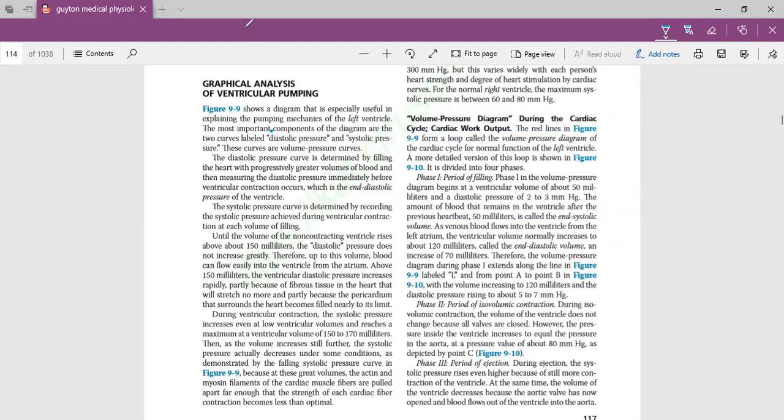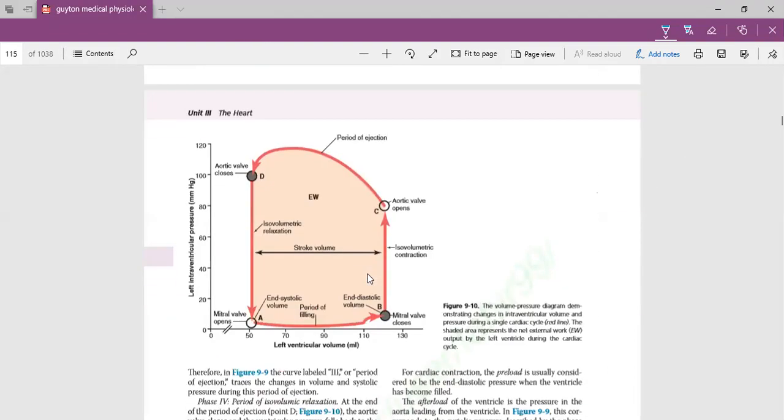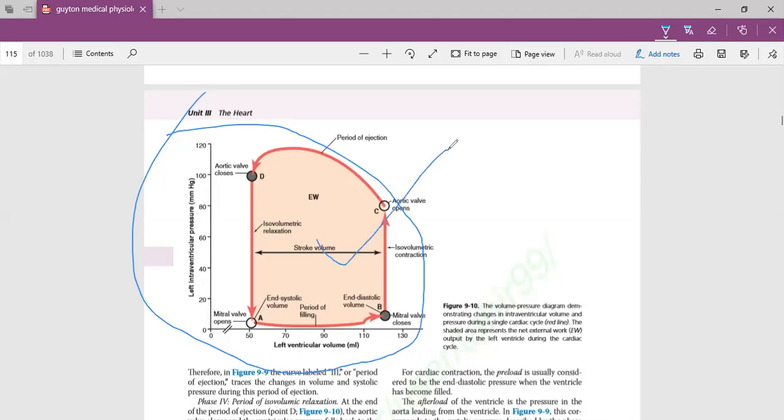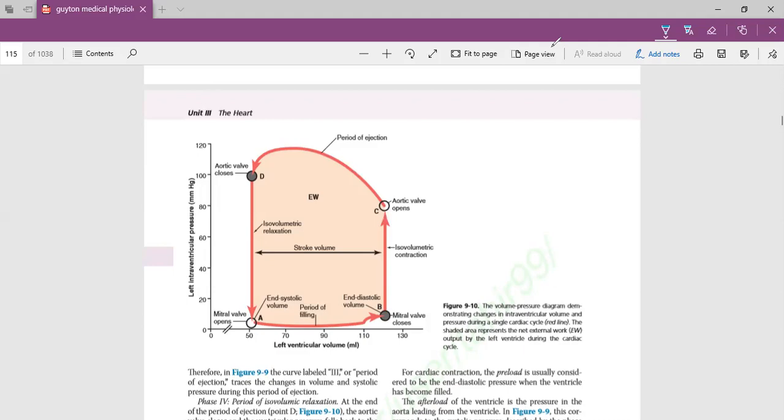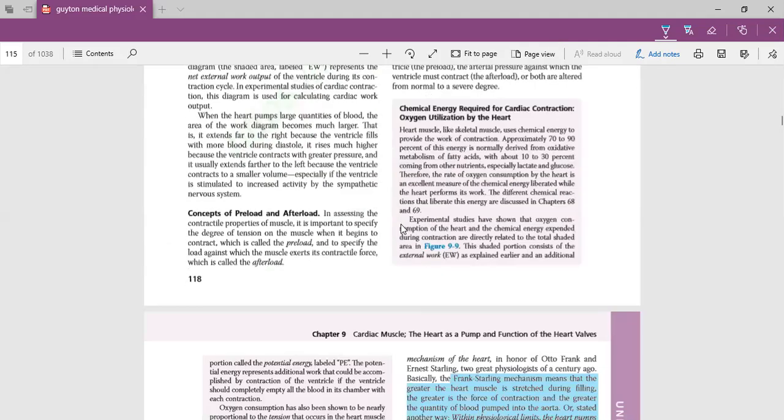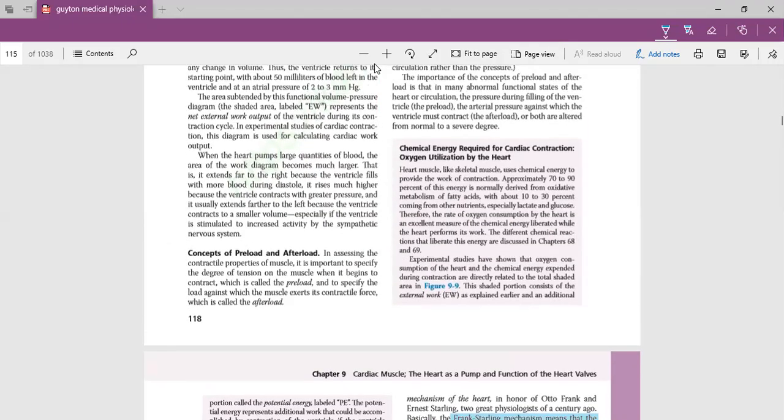Why is it important? On the next page, I will show you a graph. This is a very important graph. This is asked in viva. This is asked in our prof. This is very important. This is basically the explanation of the cardiac cycle in a graphical form. So you should learn this. This is an important thing. So the next topic, what is preload and afterload, is very important.